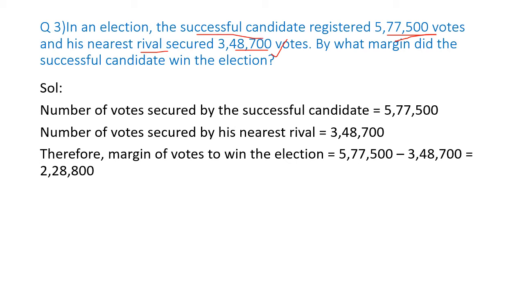So what we're going to do is the subtraction here. The number of votes secured by the successful candidate is 5,77,500, and the number of votes secured by his nearest rival is 3,40,700. So we do the subtraction, and the answer will come out to be 2,28,800. This is the margin of votes.